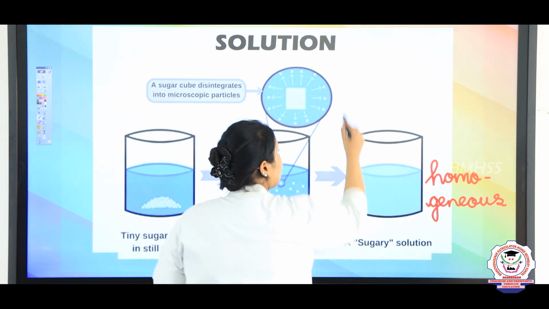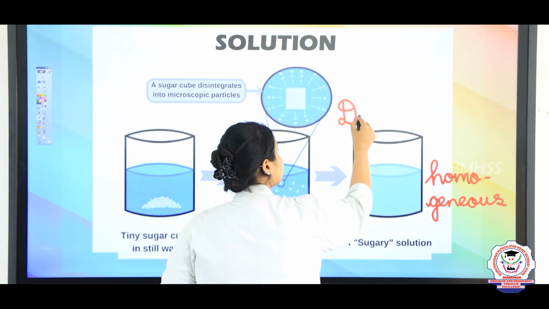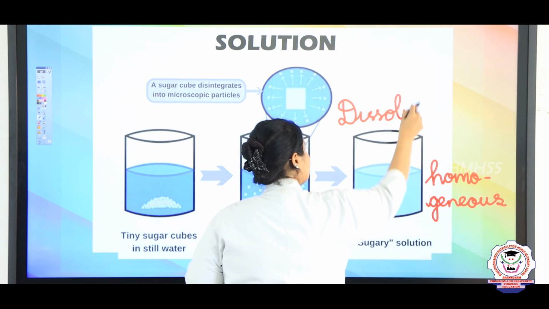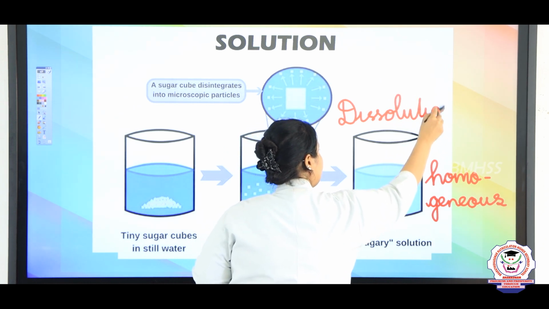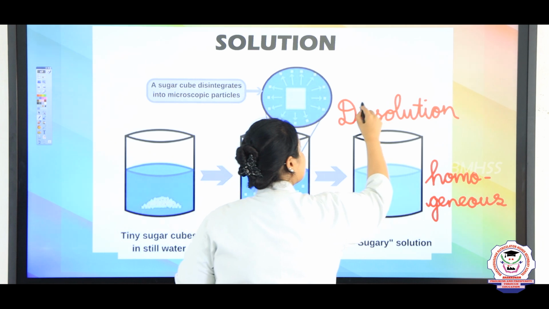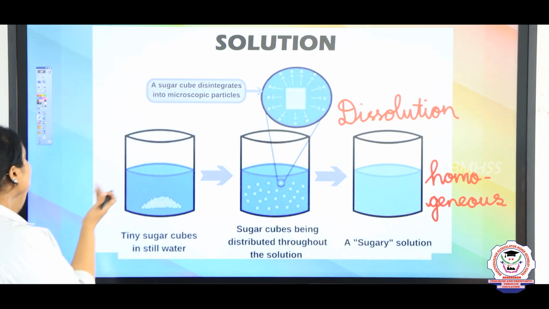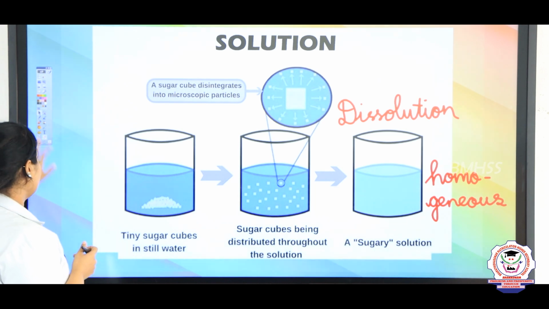Okay? So this is the basic of this part, which is the solution part. Now let's see what is there in this part.